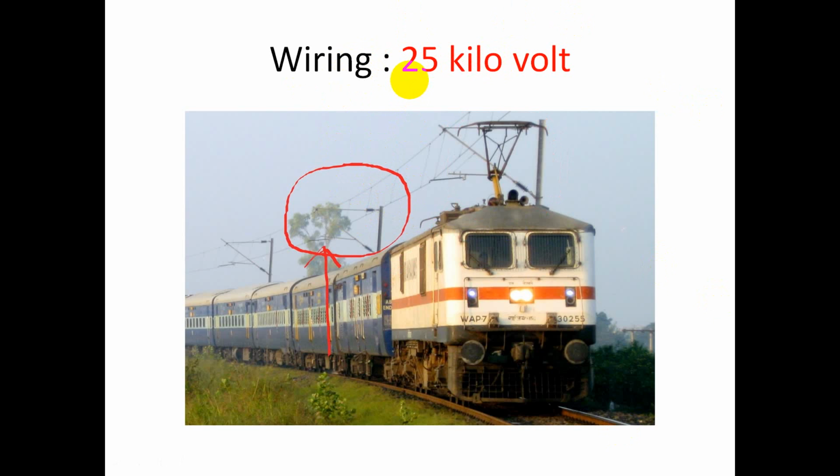Friend, the railway electrification system uses AC, always AC, 25 kV, 25 kilovolt. That's why friend, if I'm talking about the inside of the train, internal LEDs or a fan or a charging point inside the train work on only 110 volt DC. It means initially we provide AC 25 kilovolt, but the electronic gadgets available inside the train work on only 110 volt DC. These devices, I'm talking about the LEDs, fan, charging point, are specially designed to work on 110 volt DC to avoid any theft, friend.